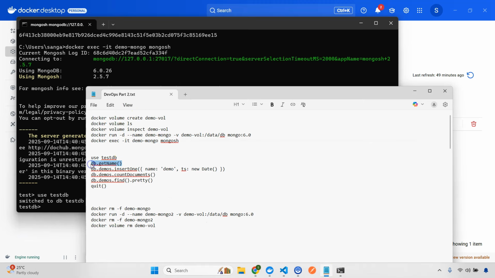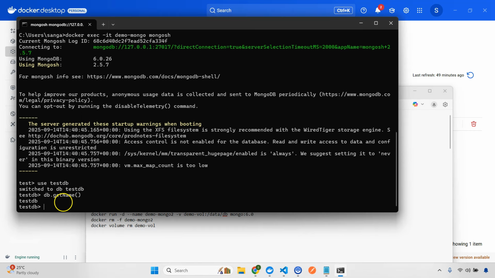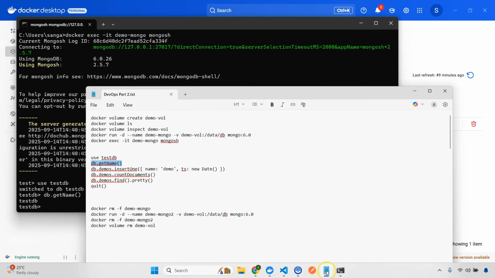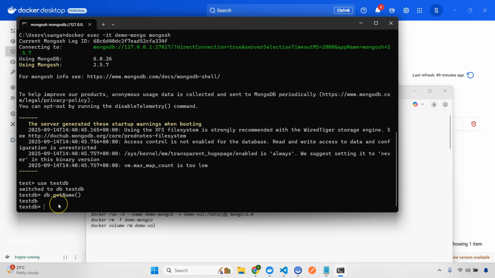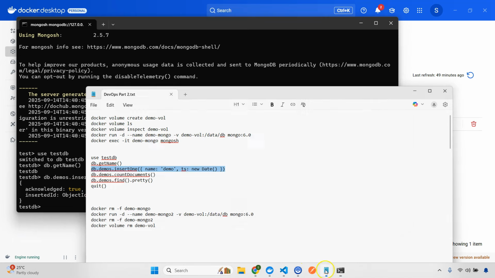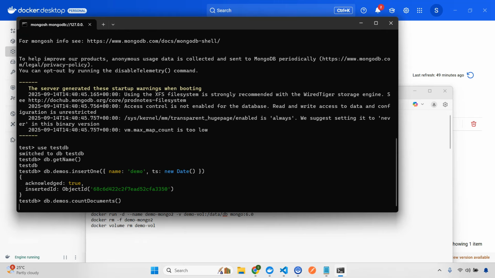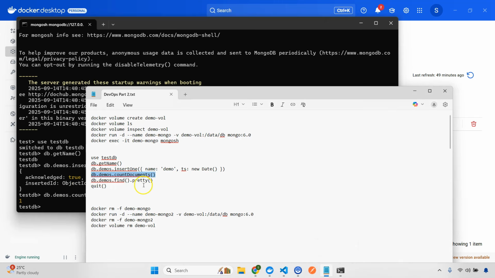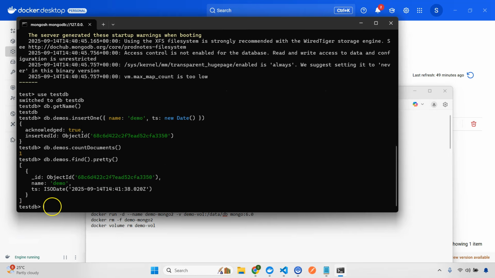First I'm going to check the name, so again tsdb, then insert a new data. So it's inserted. Okay, then I'm going to count how many documents are there. So we have one document, and then I'm going to see if the data is present or not. So I have one data here. Okay, then I'm going to do quit.